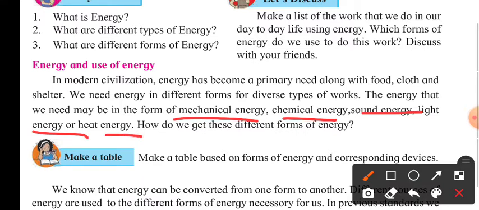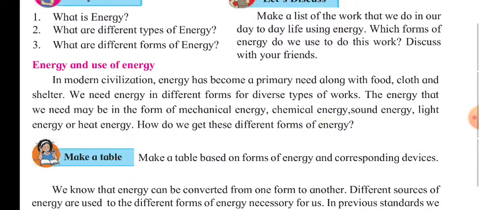This energy decides our life. How? That we will see as we progress in this chapter. We will come to know what these words exactly mean.